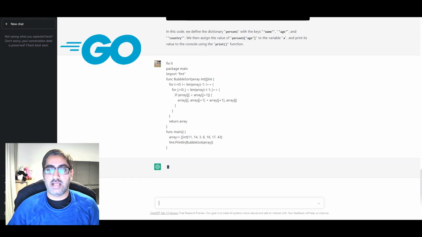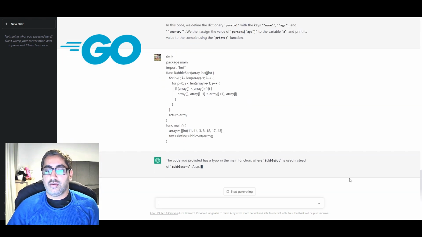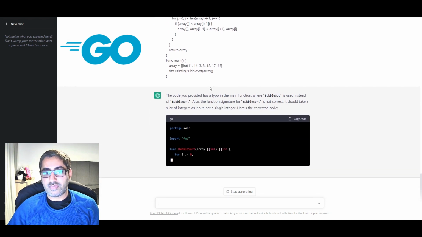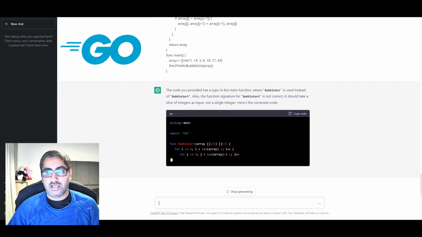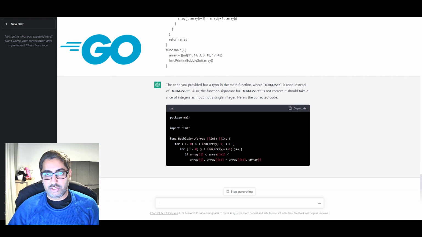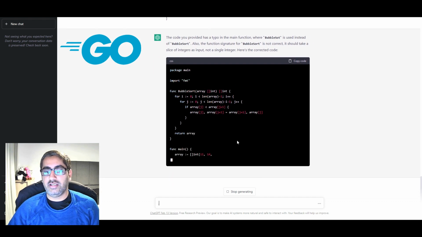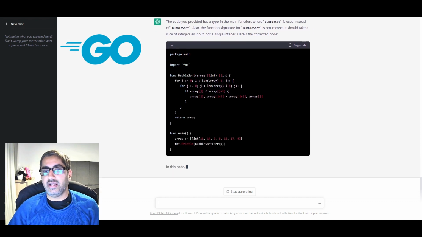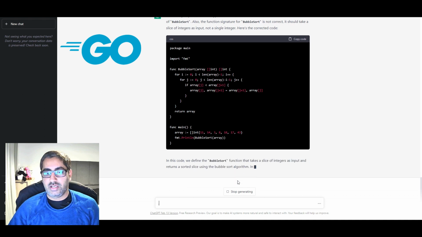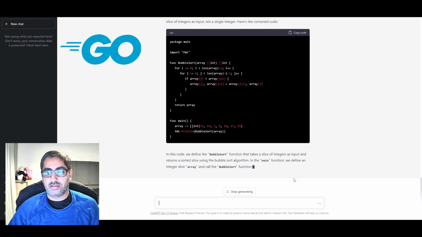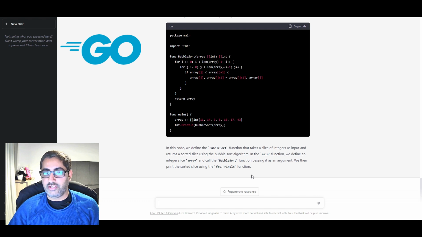Fix it and enter. Now it is saying that the function bubble sort is using standard bubble sort, because I had just misnamed it. It was bubble sort, but it's bubble sort, and you also see the issues it finds as per the names. There you go.